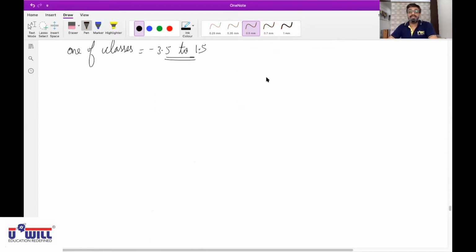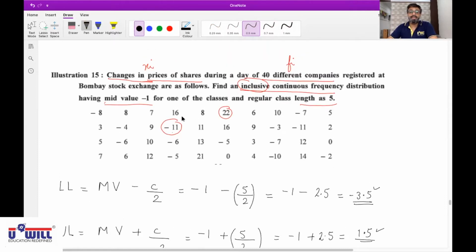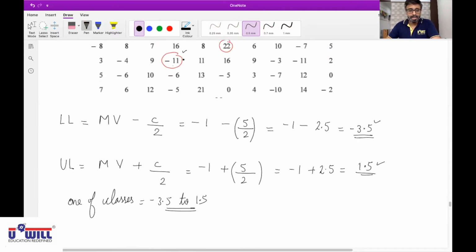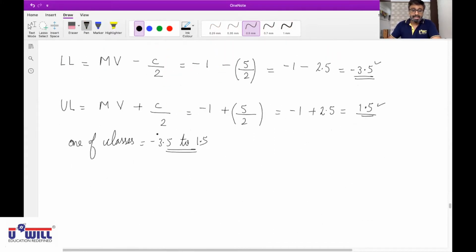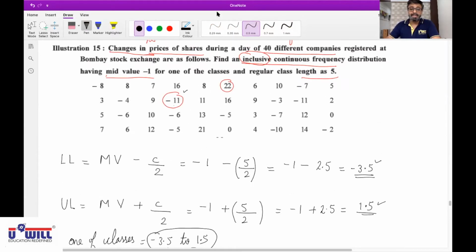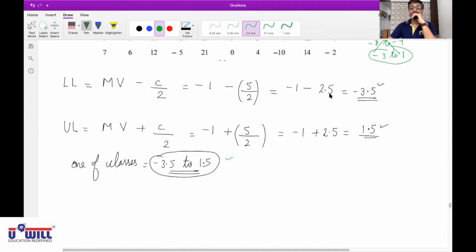Which class will include -11 also? This is a complicated task, for which I am going to give you a technique also, but one of your classes is -3.5 to 1.5. So which class will include -11? Sujal? Sir, -12.5 to -8.5. And how do you get that?